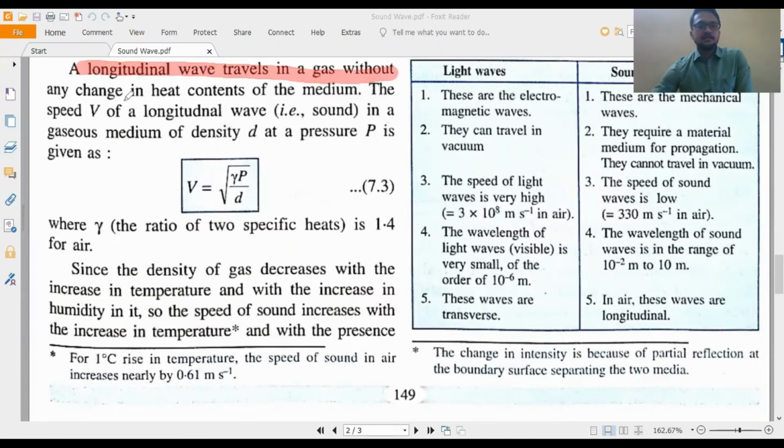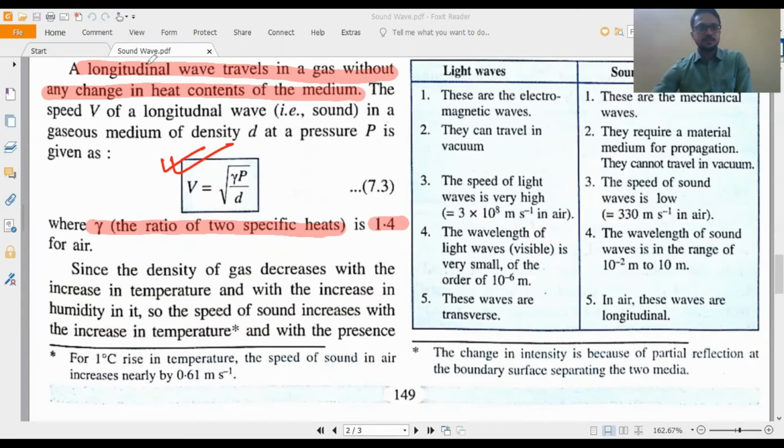Now this longitudinal wave travels in gas without any change in heat content of the medium. Longitudinal wave travels through gas or through air without changing the heat of the medium, you can tell, without changing the temperature of the medium. And the formula of longitudinal wave propagating through a gas medium is this one: V equal to root over gamma P by rho. What is gamma? Gamma is the ratio of two specific heats, which you will see in class 11. If we take air, its value we can consider 1.4.